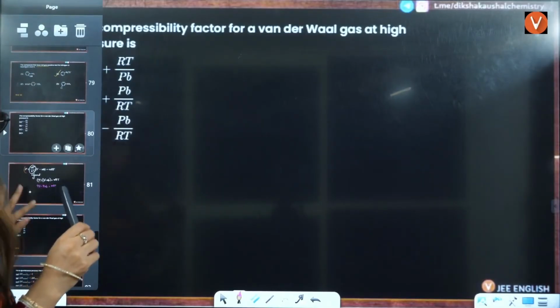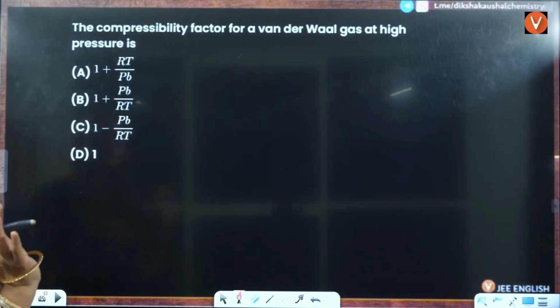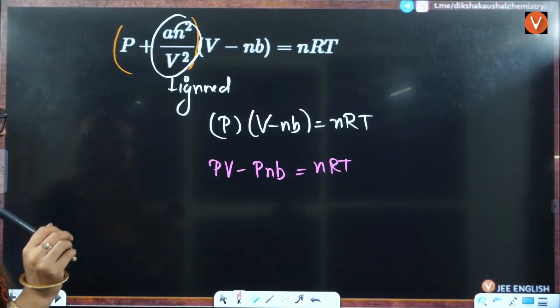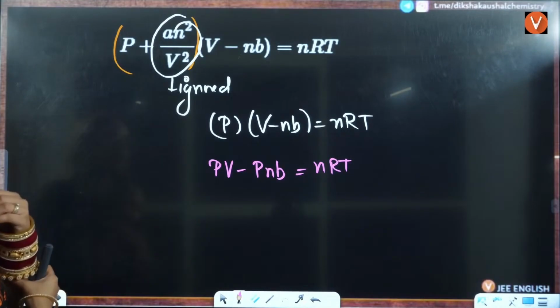From there you can solve. 1 plus Pb by RT is going to be the answer. Why don't we divide all of this by RT directly?